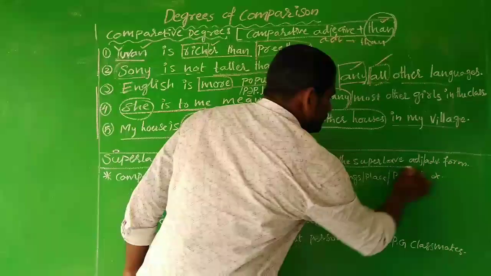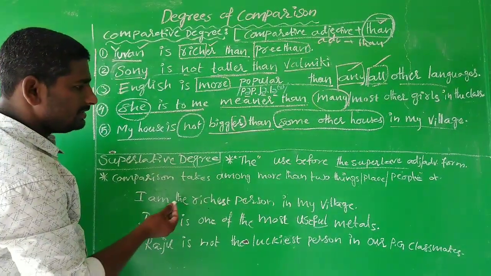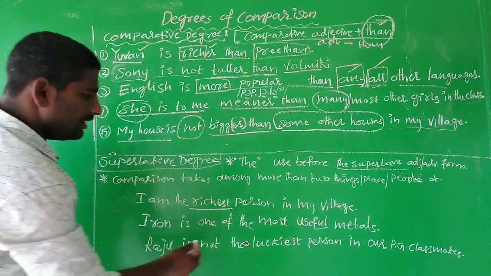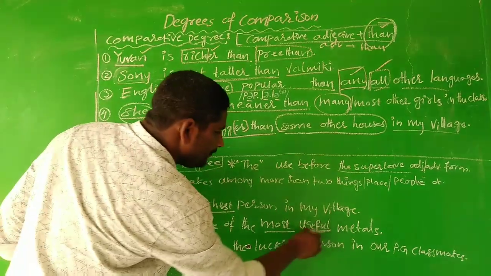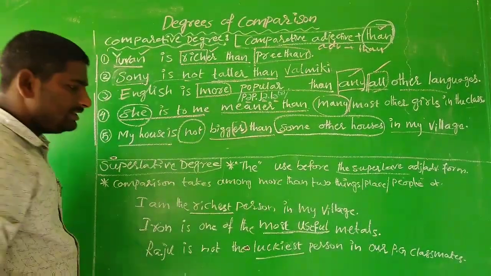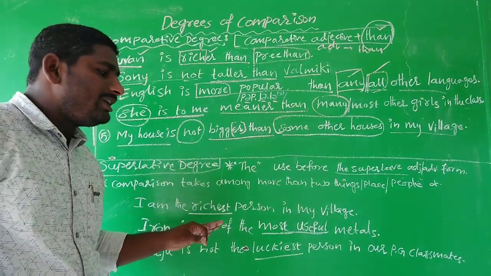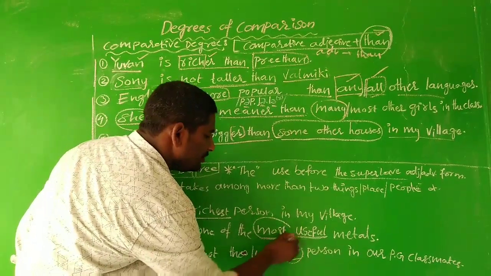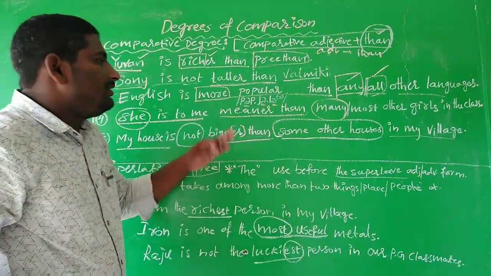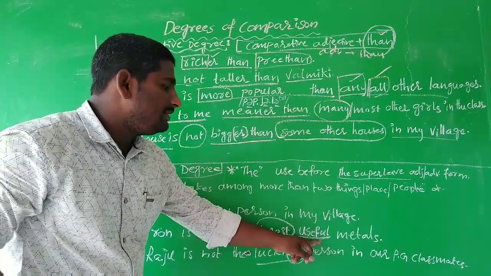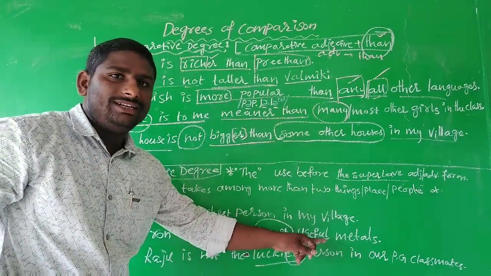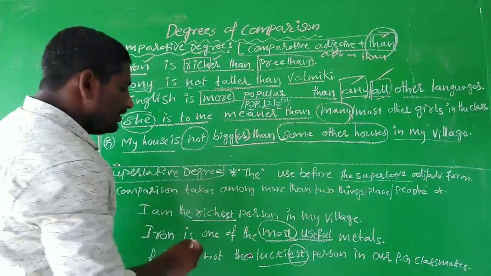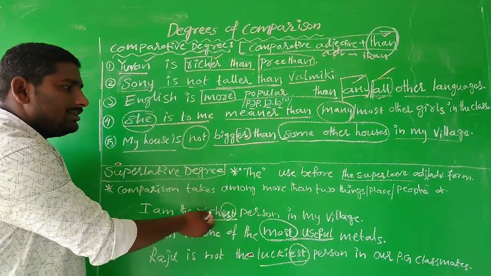For example, the richest, most useful, and luckiest. So a superlative form can be formed by adding est and most. Most we use for trisyllabic words, or when a word ends with ful or ed, like those words I already discussed with you. Please refer back. So this is the superlative adjective form.